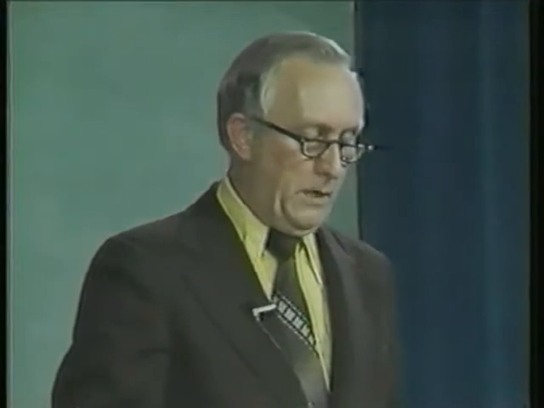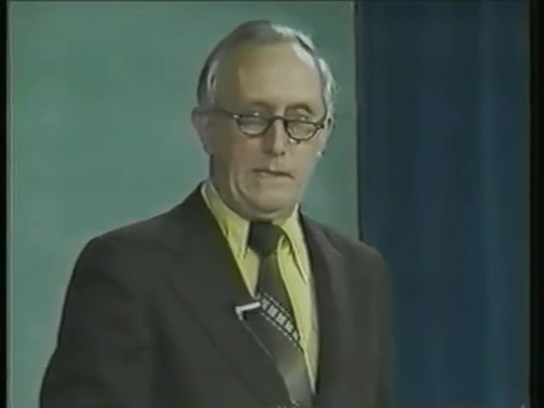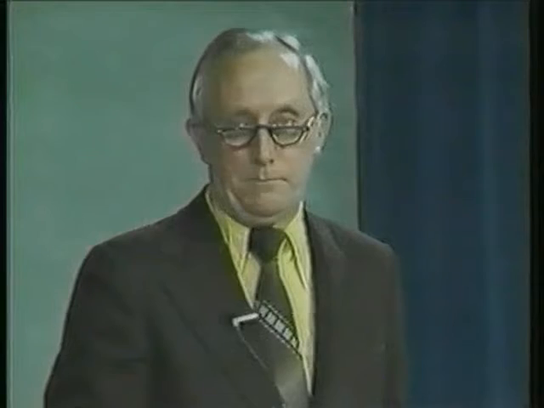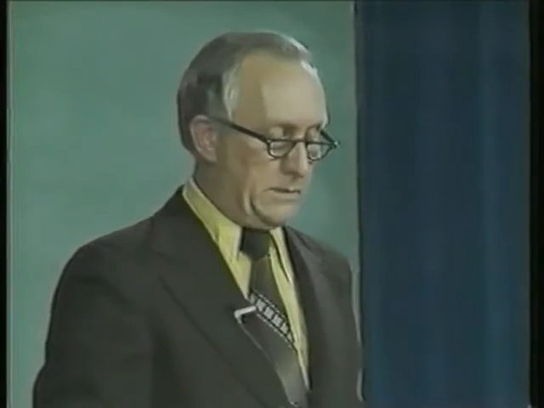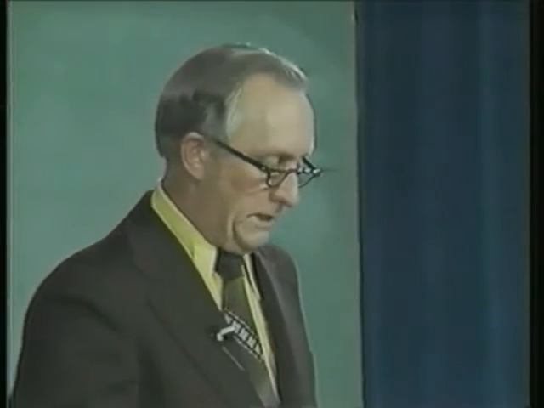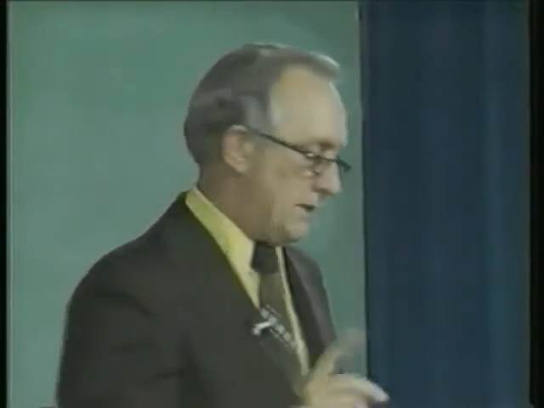Now, the predicate position would be "the word is good." That's making a statement, predicating something about the word, so that is called the predicate position. We say predicate because it's in the predicate part of the sentence. Now, watch this.